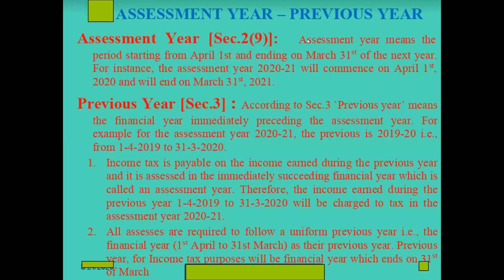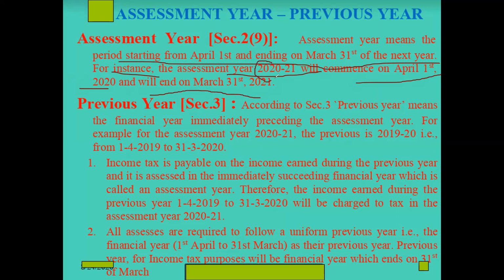Now you see, assessment year means the period starting from April 1st and ending on 31st of the next year. For example, the assessment year 2021 will commence on 1st April 2020 and will end on 31st March 21.